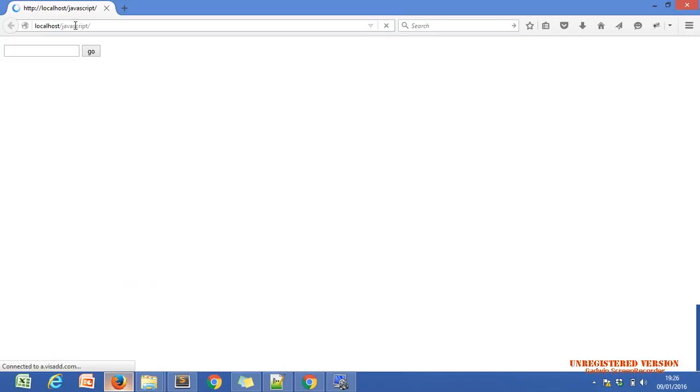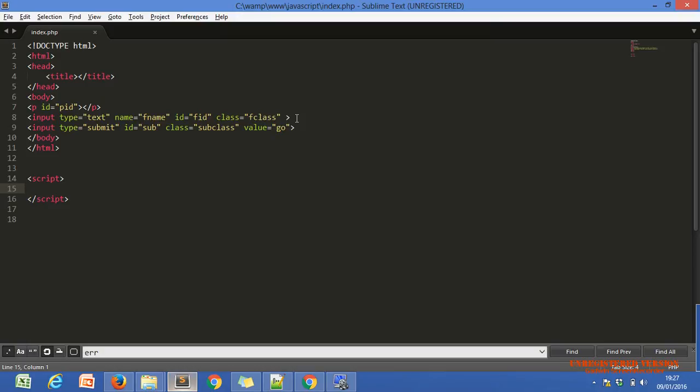Script the index.php. Now it is running. What have we done? Just a text box and a go button. How did we get this? Using a text box, and the go button just below with input type equals submit, and we just said go. We also use a p tag, but we didn't put anything into the p tag. Now how do we insert data into the p tag using JavaScript? The JavaScript code will be within the script tag only. So let's start.